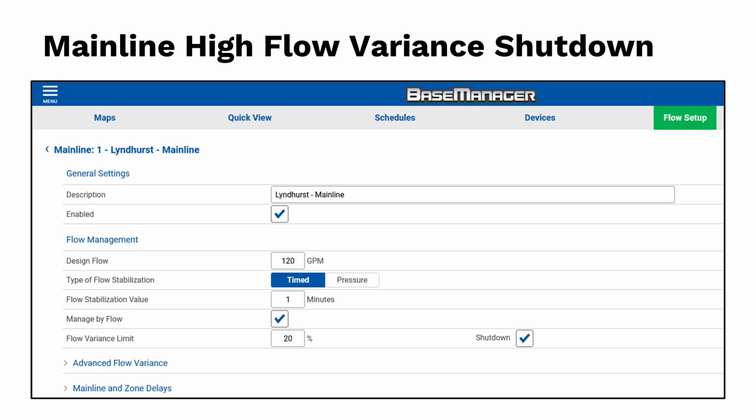You'll find the flow variance limit in the Flow Setup tab under Mainlines. At Flow Management, I have a 20% variance, which is a good starting point. The shutdown box is checked, so there's both a message and a shutdown if the limit is exceeded.